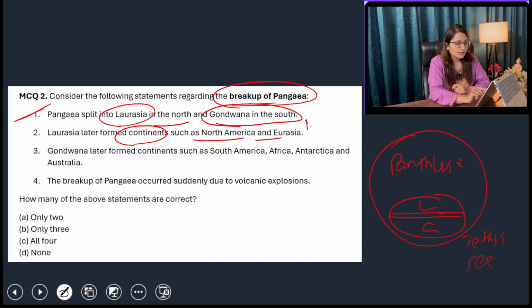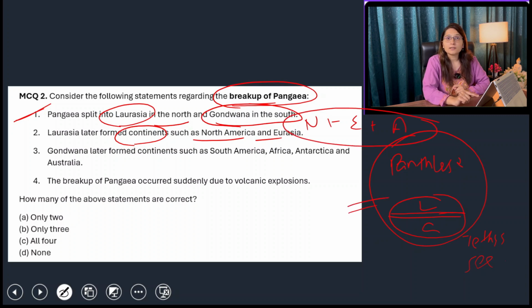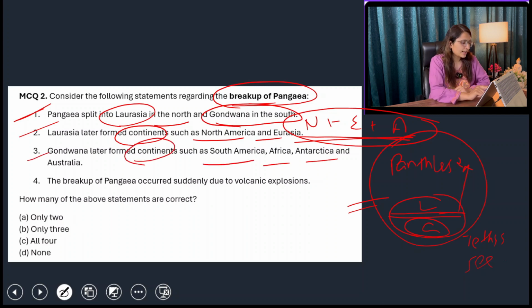North America plus Europe plus Asia, these continents were formed by Laurentia because it moved northward, and this Laurentia broke up into multiple other parts. Gondwanaland was responsible for the formation of South America, Africa, Australia, and the Indo-Australia continent. So yes, statement number 2 is also right. Gondwana later formed continents such as South America, Africa, Antarctica, and Australia. Then yes, the answer is correct.